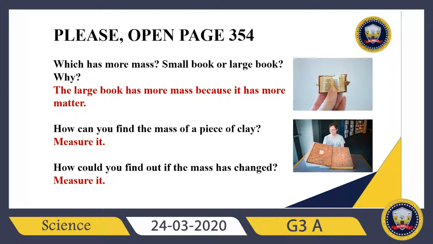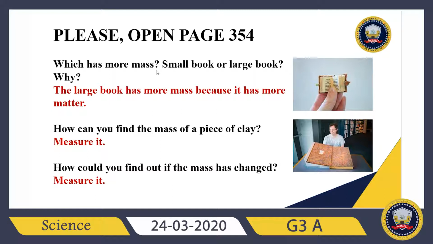Sometimes it's hard to differentiate mass and weight. Sometimes we say weight instead of mass. So how can we differentiate them? While mass is the amount of matter an object has, weight describes how strongly the force of gravity pulls on an object. So this is the difference between mass and weight. Let's check my question again.